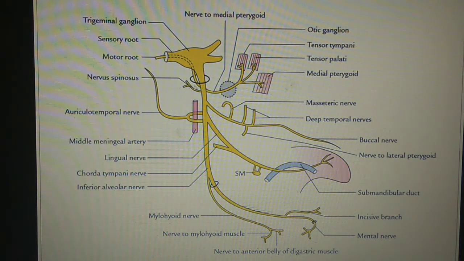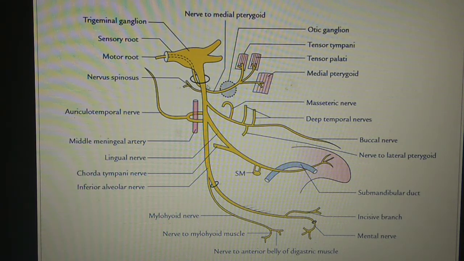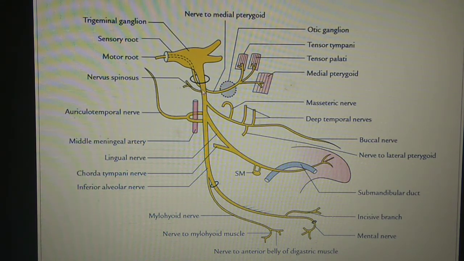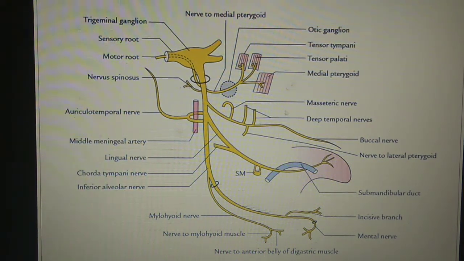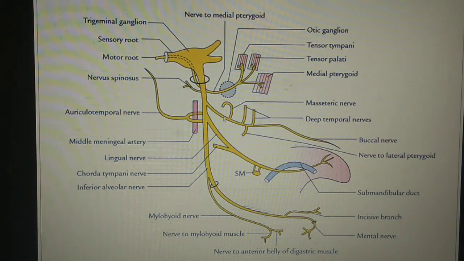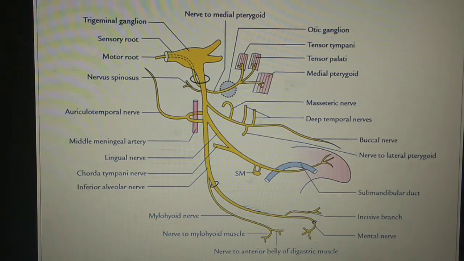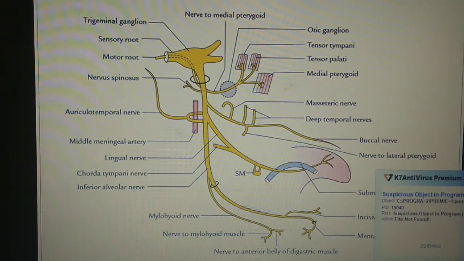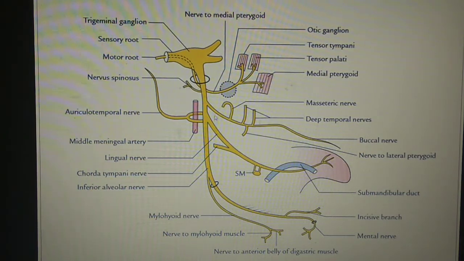The main trunk runs vertically downward in the infratemporal fossa, and it will divide into the anterior division of the mandibular nerve, and the larger posterior division of the mandibular nerve. You can see this is the posterior division, and this one is the anterior division of the mandibular nerve.